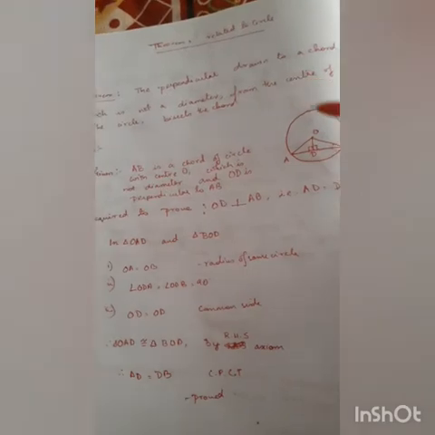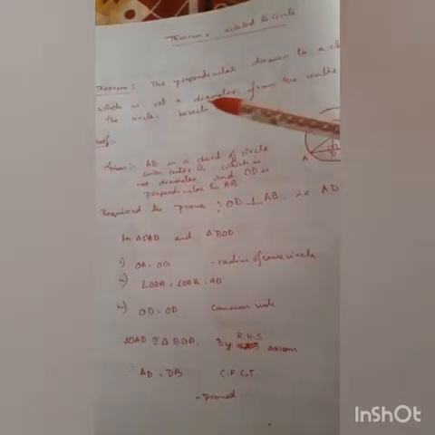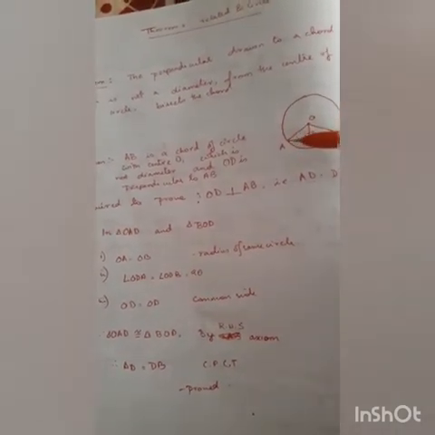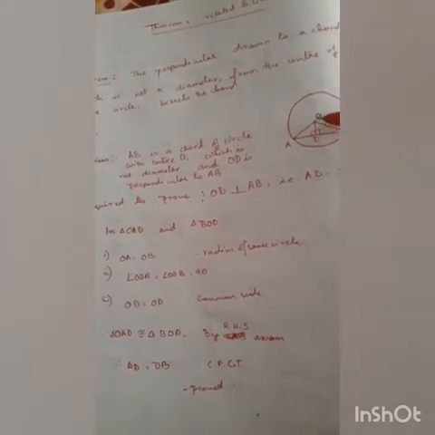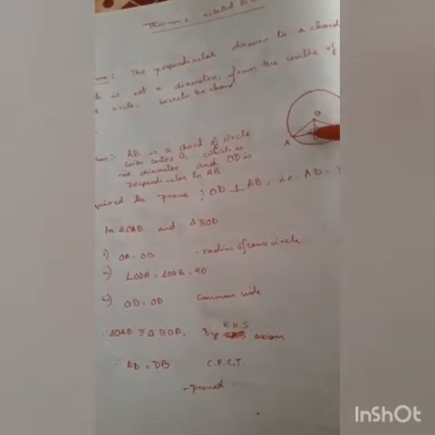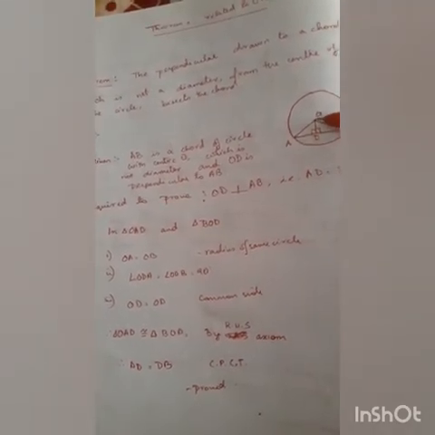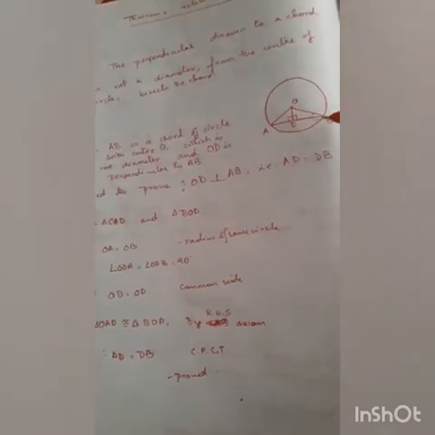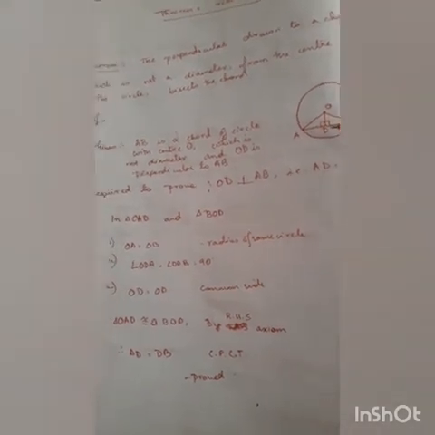The perpendicular that is drawn to a chord which is not a diameter. That means the chord I am taking is not a diameter but any other chord. And the perpendicular drawn to a chord from the center, this perpendicular will bisect the chord. That is, if O is the center of the circle and if AB be the chord, then the perpendicular OD will bisect the chord into equal halves. That is, AD will be equal to DB. We have to prove this.